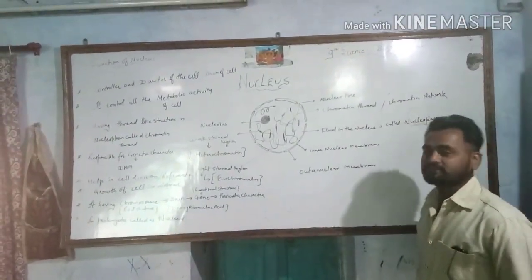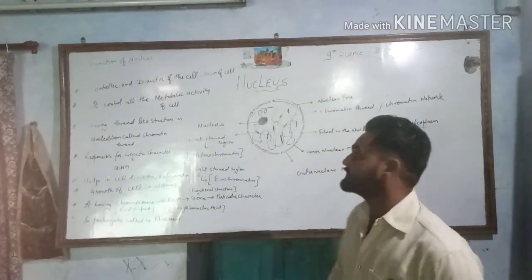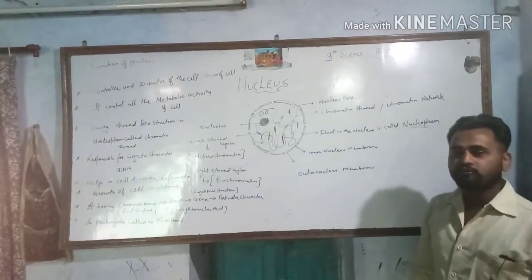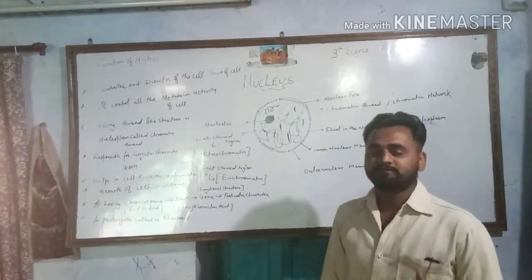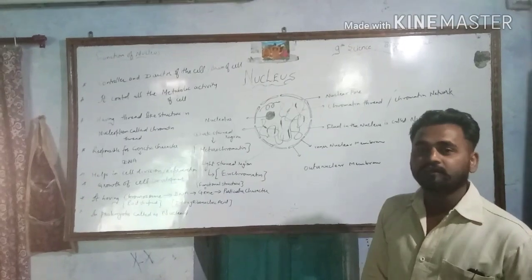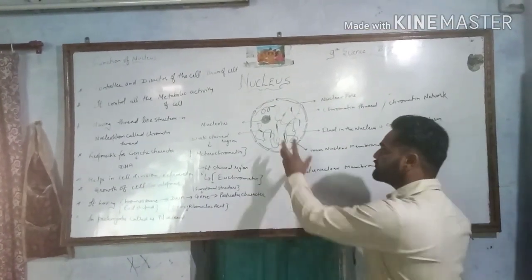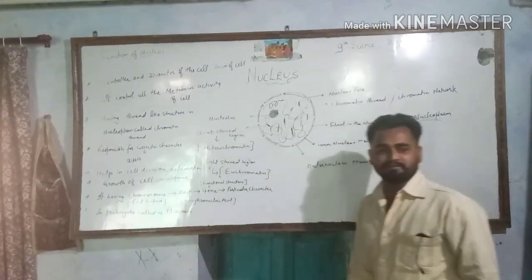Today we are going to start your next topic of the cell chapter, that is nucleus. You know very well, nucleus is present in the central part of the cell, in the animal cell. In the plant cell there are large vacuoles, that's why nucleus goes to the peripheral region.